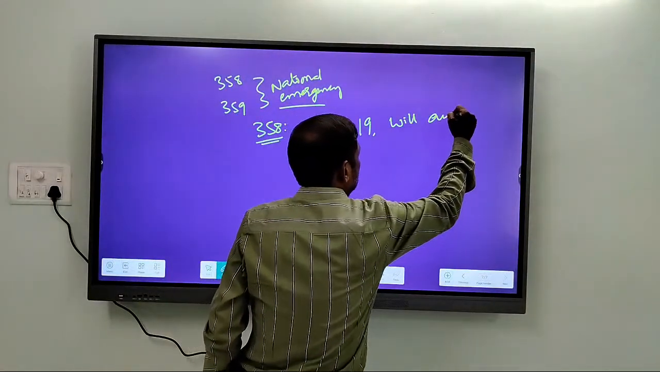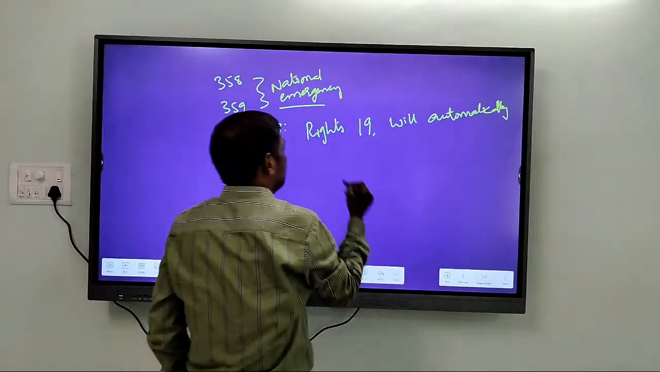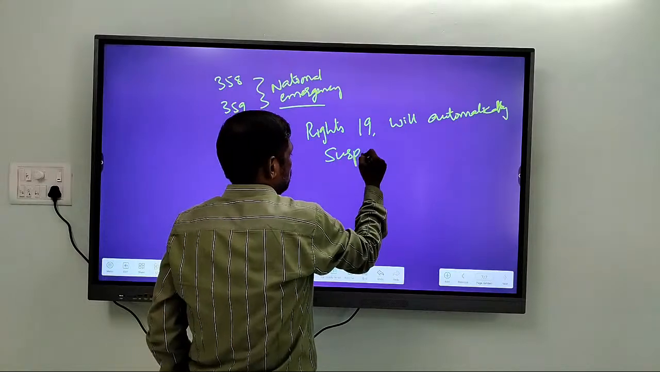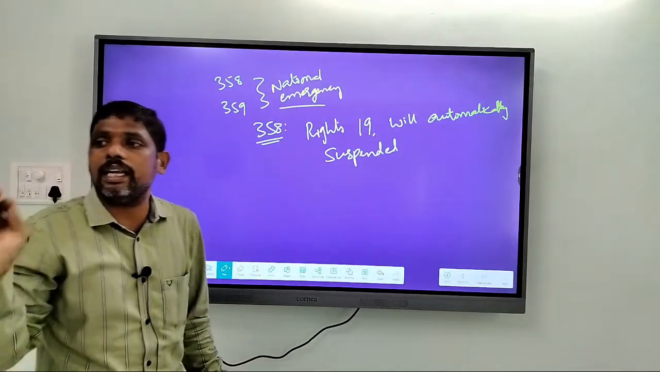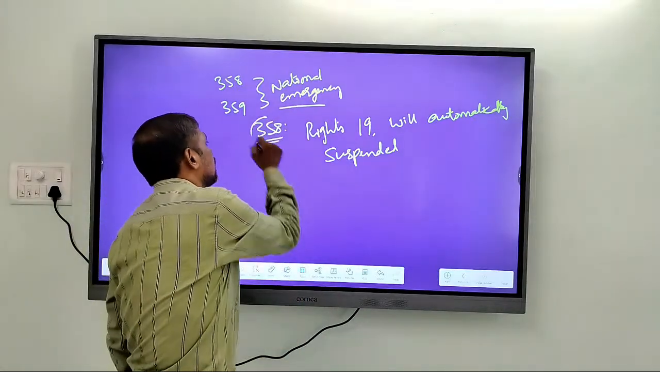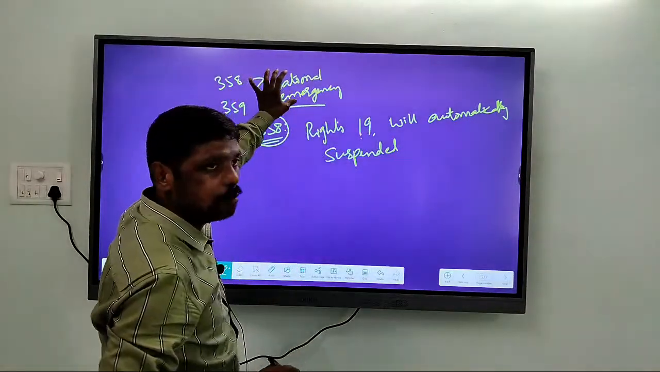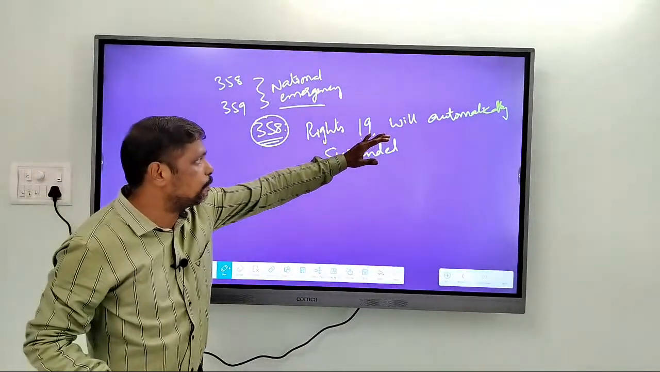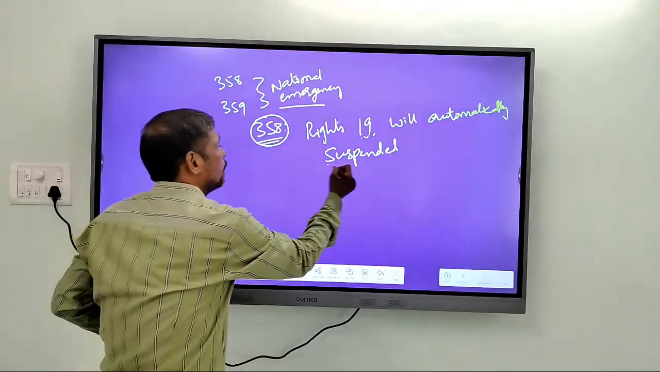They will automatically get suspended. That means what? No law is required, no order is required from anyone. The Constitution itself automatically limits Article 19 whenever a national emergency is imposed. So, whenever a national emergency is imposed, the rights mentioned in Article 19 are automatically restricted. Okay, that is, they are automatically suspended.